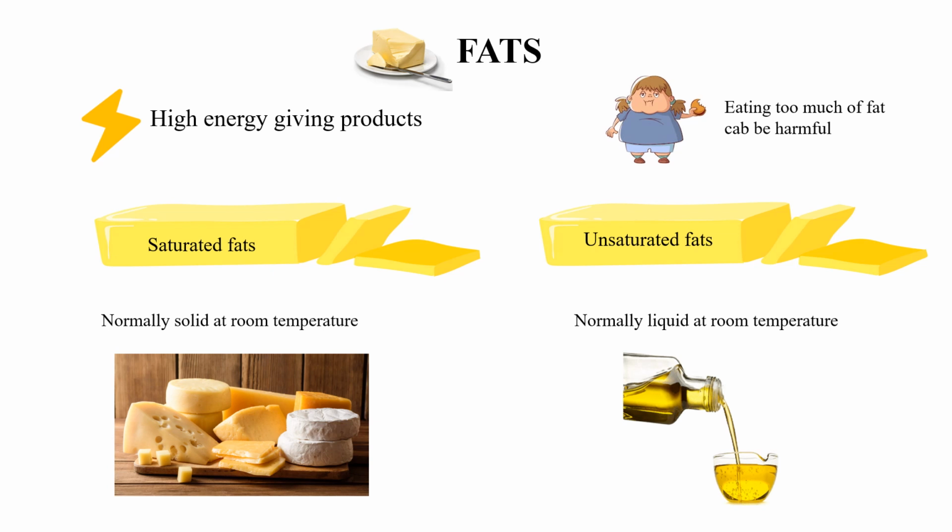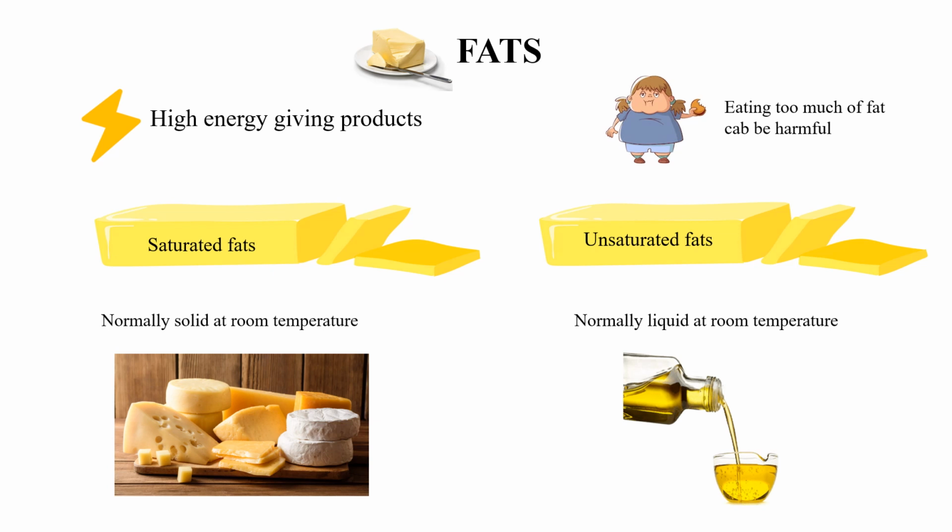There are two types of fats, saturated and unsaturated. Saturated fats are normally solid at room temperature. Example is butter and ghee, whereas unsaturated fats are liquid at room temperature. Example can be nuts, cheese, etc. Even milk, fish, egg also contain fats. Our body needs a little amount of fat, but too much of eating fat will be harmful. So you should not eat too much of fat.